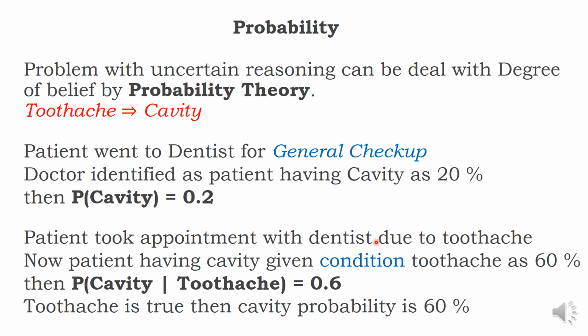Now you should not ask me, sir, previously the probability of engineer was lesser, now it is more. It means where it is an engineering college, the probability is more. In general, the probability is less. In general, cavity is less. For toothache people, cavity is more. I hope you got it. So 0.2 for probability of cavity, 0.6 for probability of cavity given toothache.